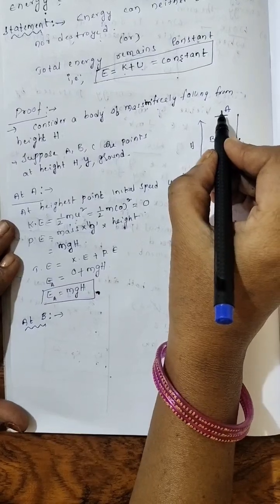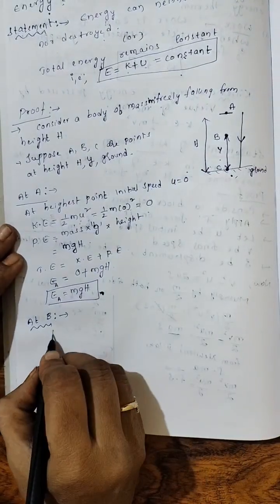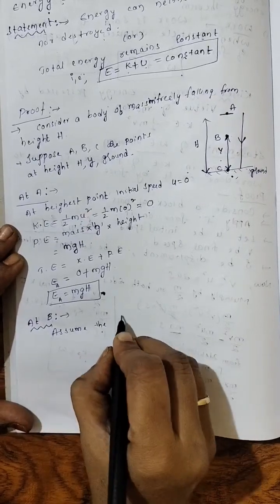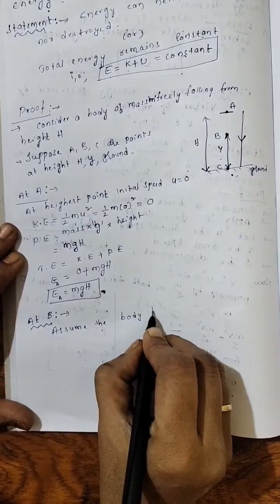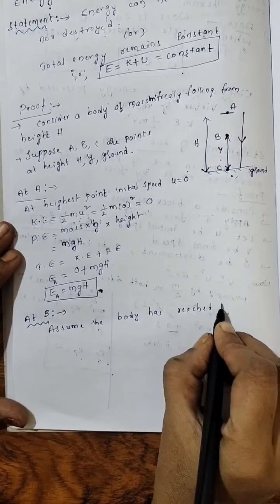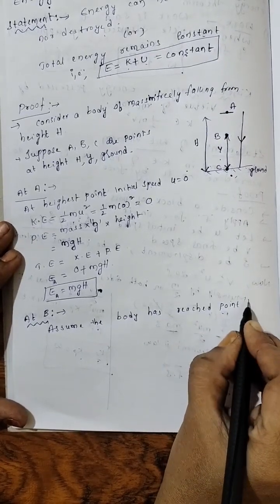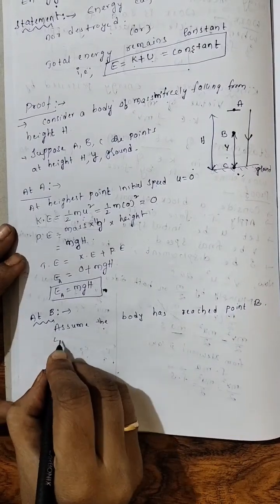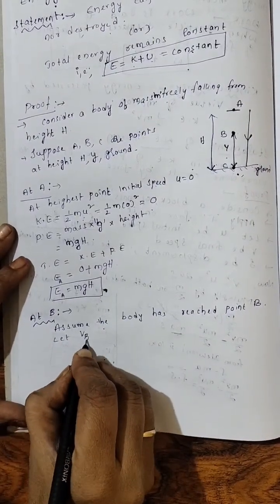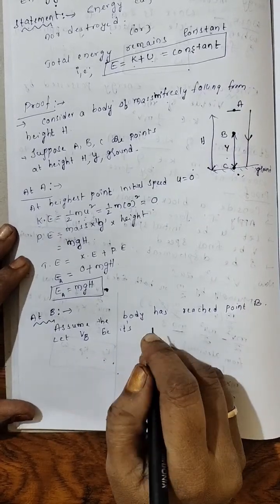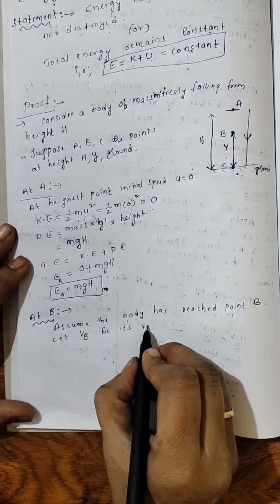Now, let us assume that the body has reached point B. Let VB be its speed or velocity.